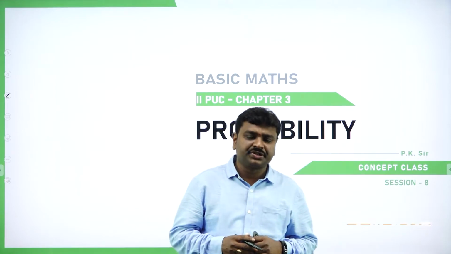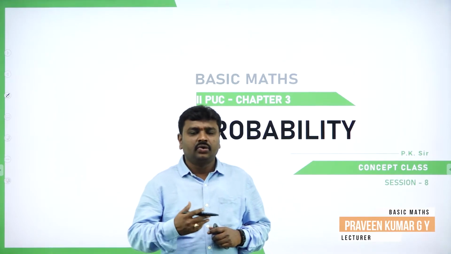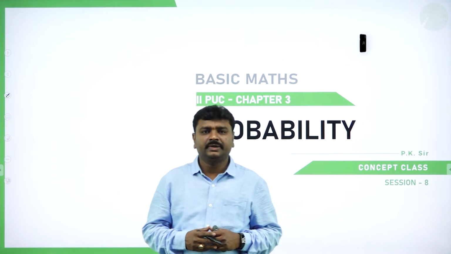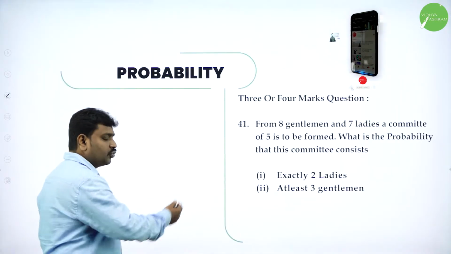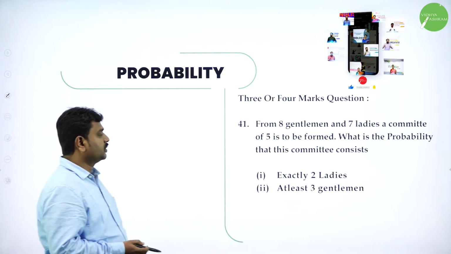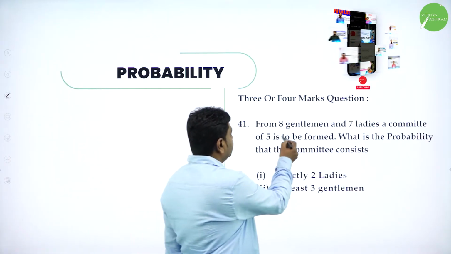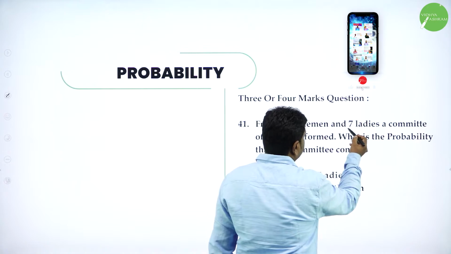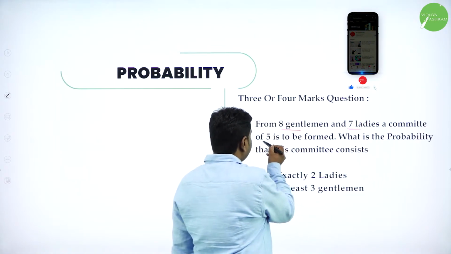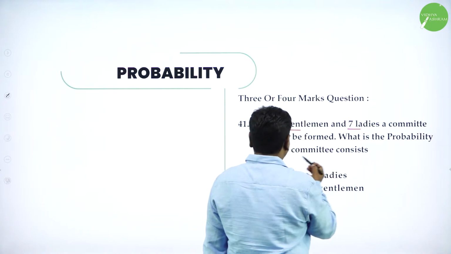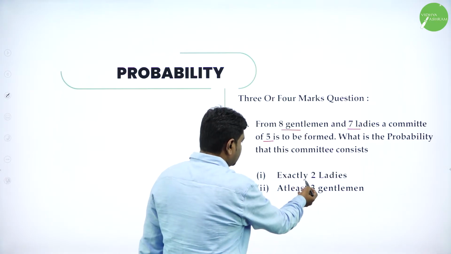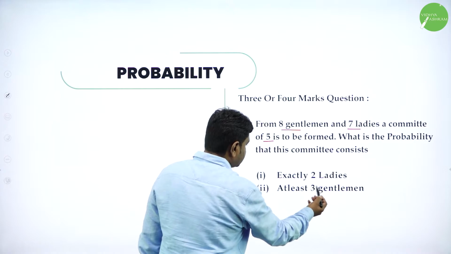Welcome to the session, dear students. Now I'll go ahead with the problems of probability. So we have 3 or 4 more questions. We'll continue. From 8 gentlemen and 7 ladies, a committee of 5 is to be formed. And what is the probability that the committee is exactly 2 ladies, at least 3 gentlemen?